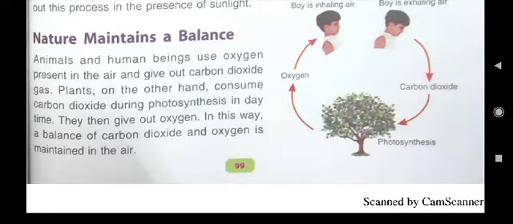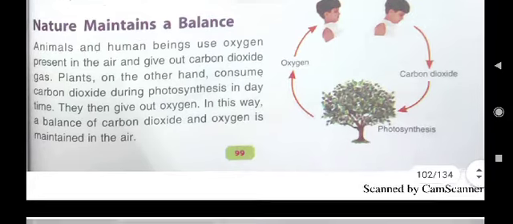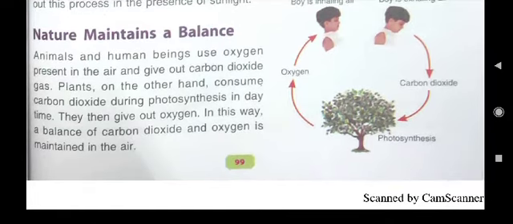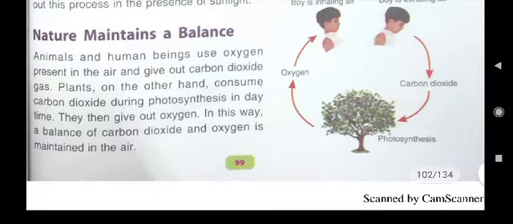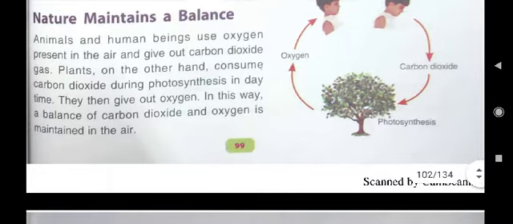Here you see on page number 99, in the last paragraph it is written, animals and human beings use oxygen present in the air and give out carbon dioxide gas. Plants, on the other hand, consume carbon dioxide during photosynthesis in daytime. Then they give out oxygen, and in this way a balance of carbon dioxide and oxygen is maintained in nature. It will be the answer of E third.